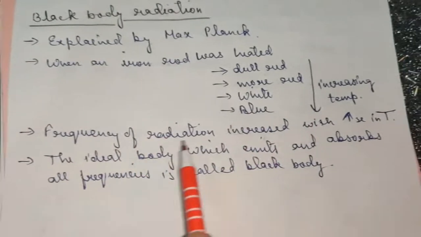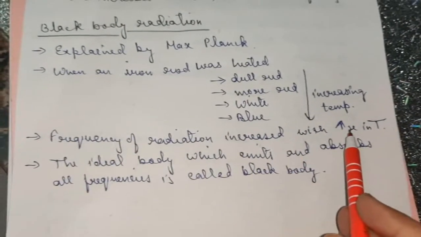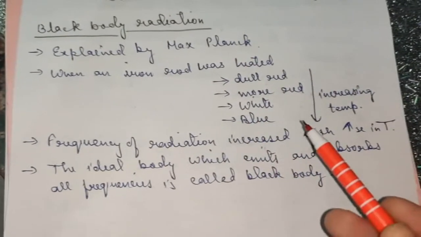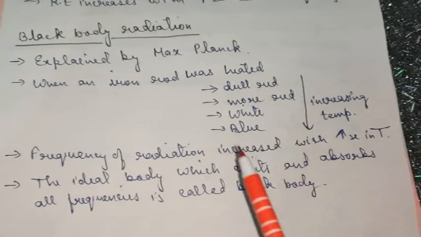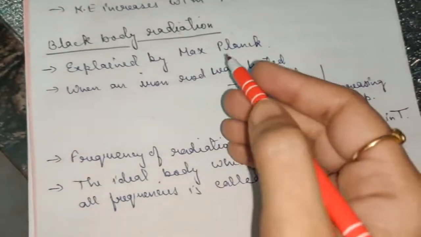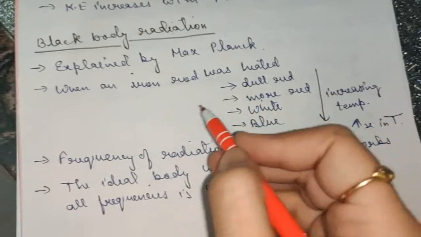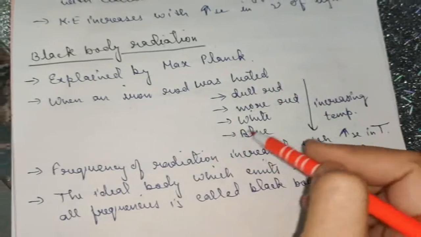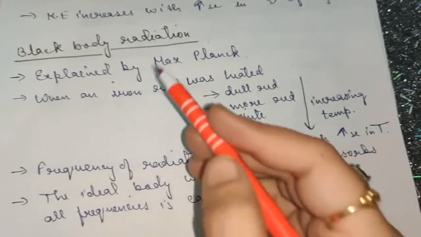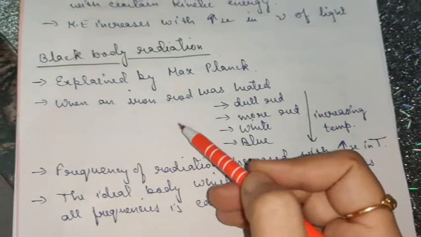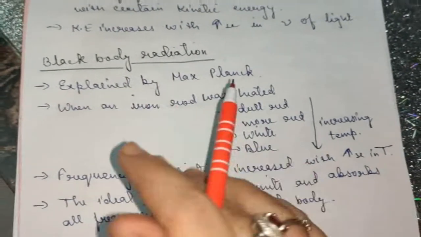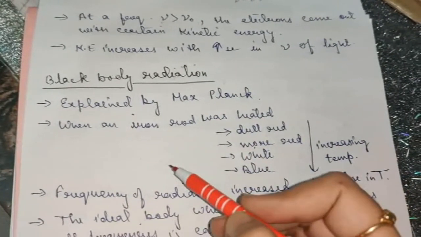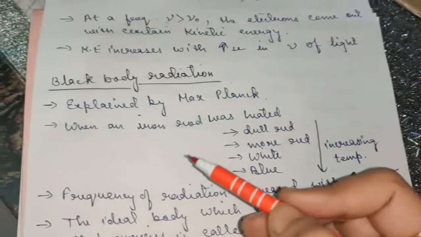So frequency of radiation increased with the increase in temperature. When the temperature was increasing, the frequency of radiation was also increasing. Now what is the frequency of radiation meaning here? It means when the iron rod was heated, the electron jumped from ground state to the excited state, and the color which was being observed was due to the electron coming back to the ground state from the excited state. As I told you in my earlier sessions, when electron comes back from higher energy levels to lower energy levels, it emits out the absorbed energy in the form of radiation.